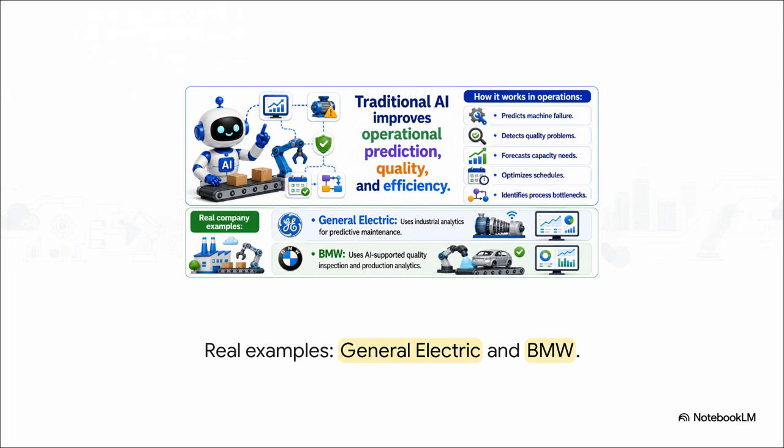To put that into perspective, look at General Electric. They use industrial analytics for predictive maintenance. That means alerting the team to replace a part during scheduled downtime instead of facing a totally chaotic, costly emergency shutdown. Meanwhile, BMW relies on AI for rigorous quality inspection to maintain exact standards. This tier really is the bedrock of smart manufacturing and predictable financial forecasting.